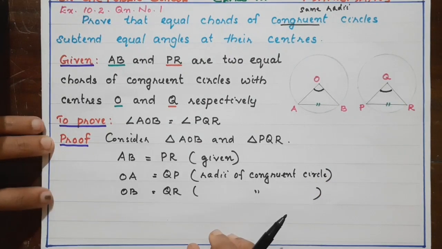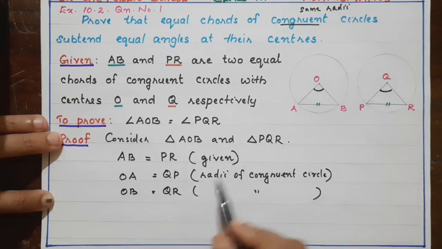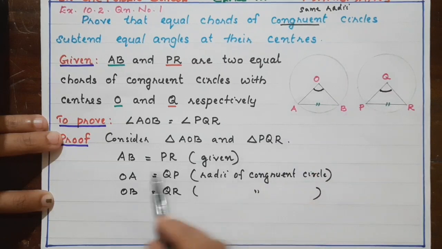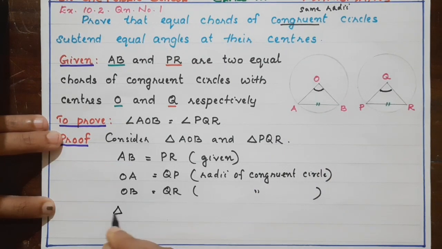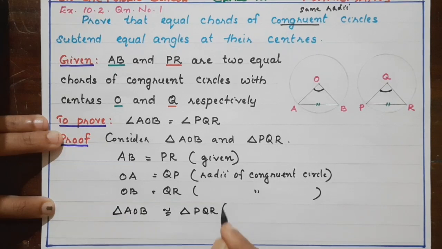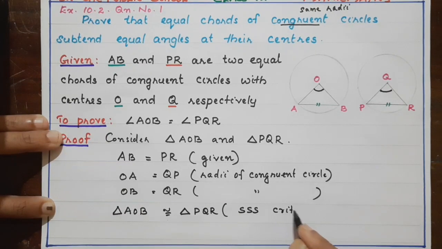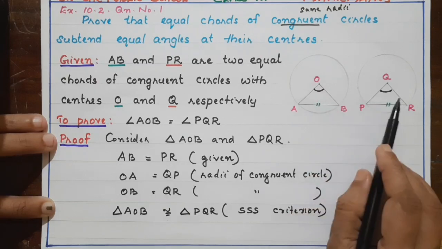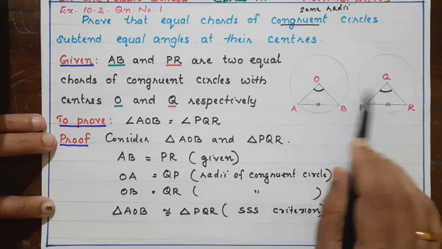Now which criterion can be applied for proving the congruency? We have considered three sides. So we can say triangle AOB is congruent to triangle PQR by SSS criterion. Isn't it? So if triangles are congruent, we can say the required equality.